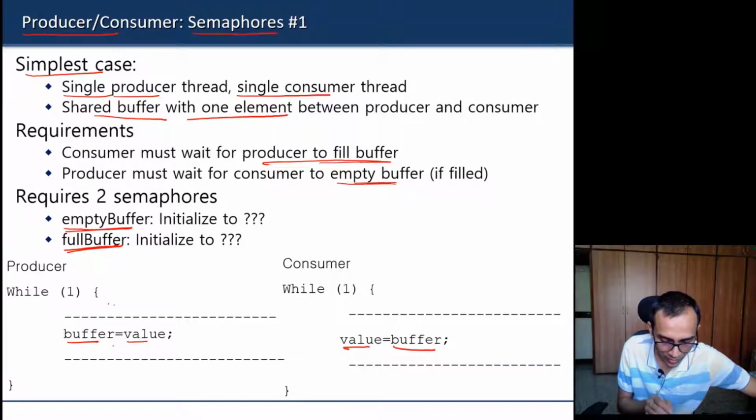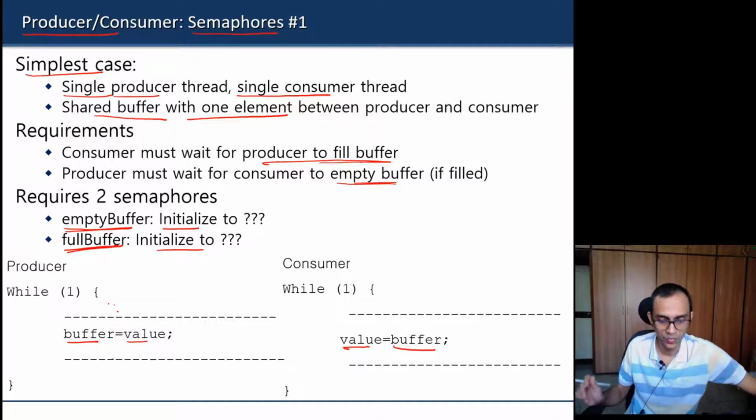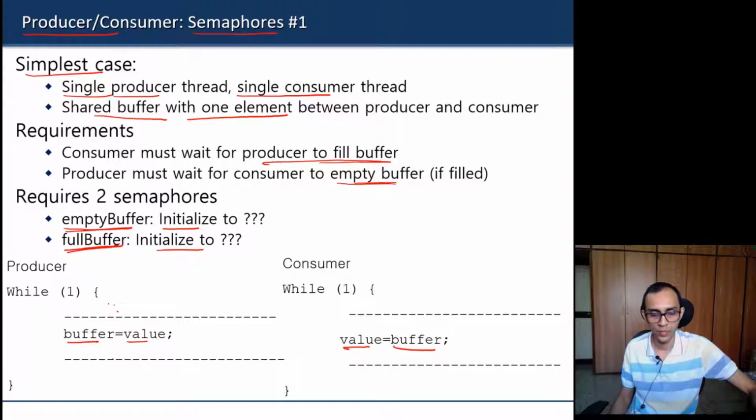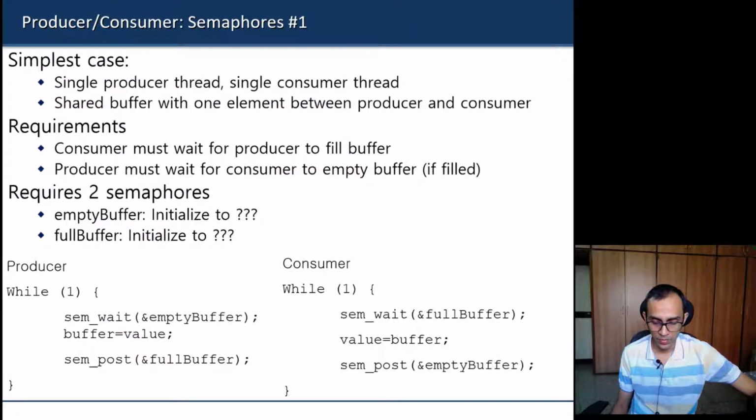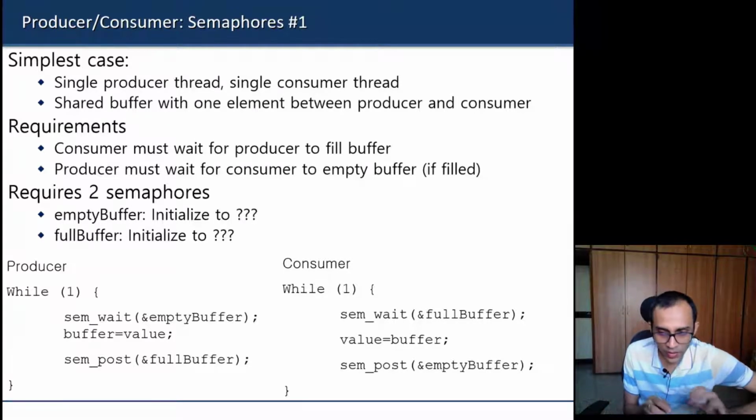And we need synchronization operations around this critical section. So what should we do? We also have to think about how to initialize these semaphores. As you can guess, we have to do the wait and post operations, and we are using empty buffer for the producer and full buffer for the consumer.